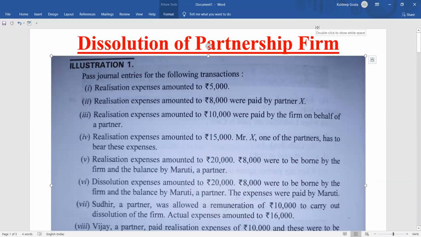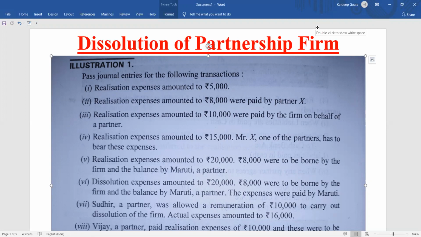Once again, we are going to continue with the chapter we started in the previous video, that is dissolution of partnership firm. In the first video, I discussed the journal entries that are required to be passed in the realization account and the items related to the realization account. Today, I am going to take up a practical question, where we'll know how the journal entries are passed in a practical situation. We have seen the journal entries, we have learned about that. Now we'll see how to apply it.